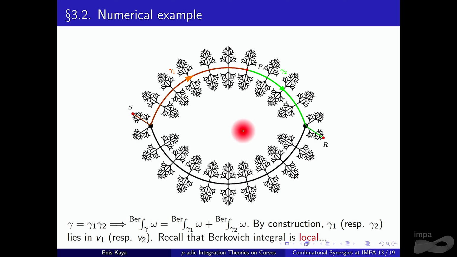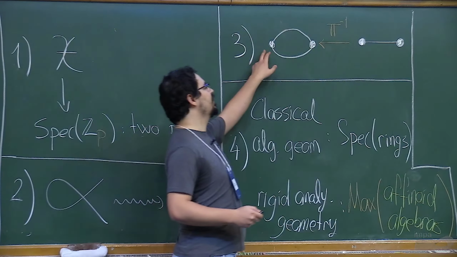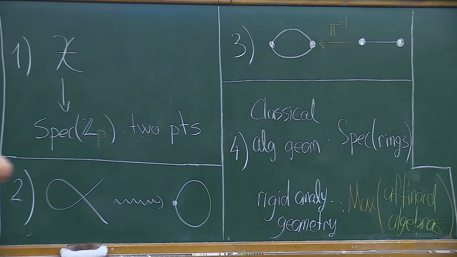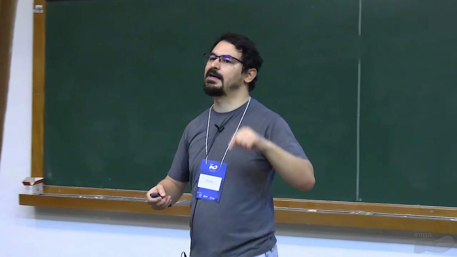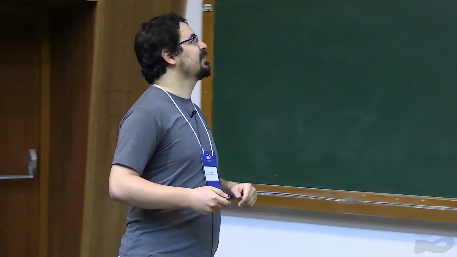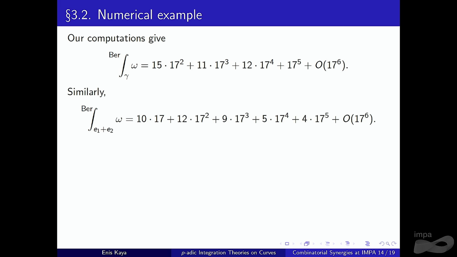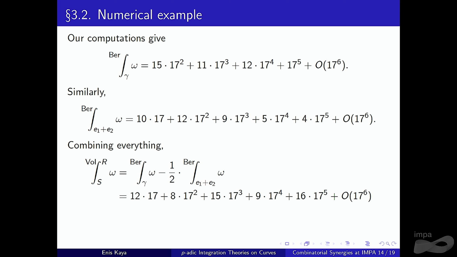Nice thing is that the Berkovich integral is local, so we can just work locally. The advantage is that both of these components can be embedded into P1. So we can parameterize everything, take the integral term by term and compute this nicely. So using this technique, this is the corresponding Berkovich integral. We play the same game for the other integral. We combine everything, get this number. I don't know if you remember, but this is the same result as above.